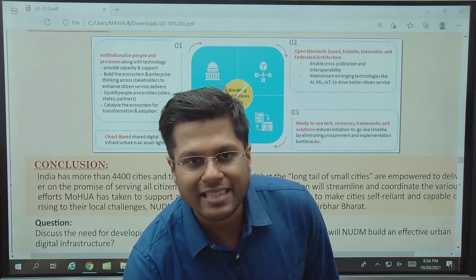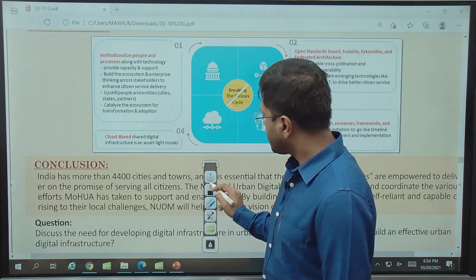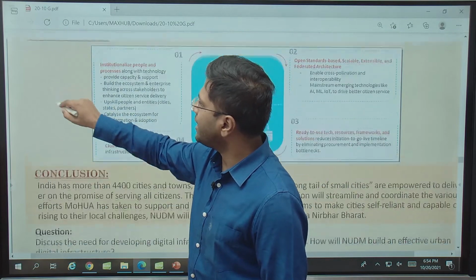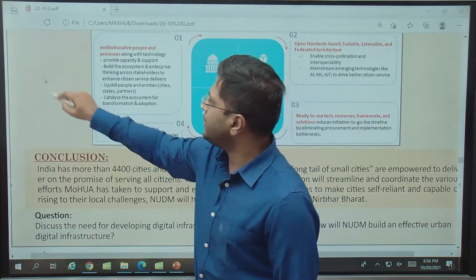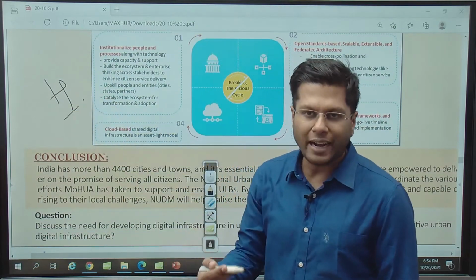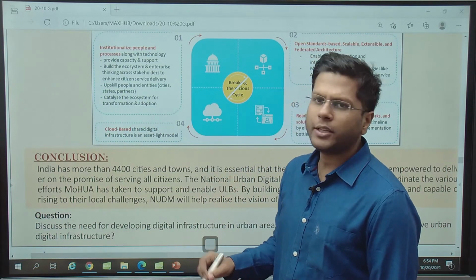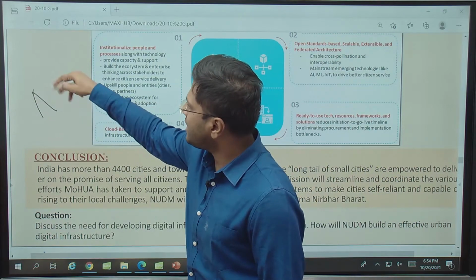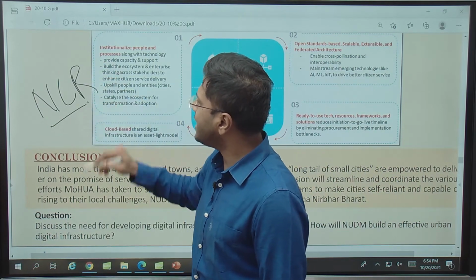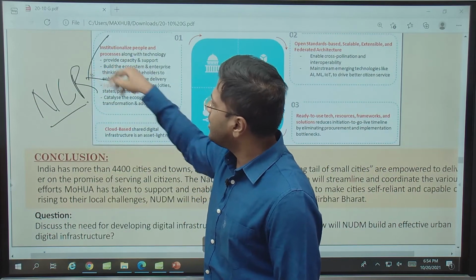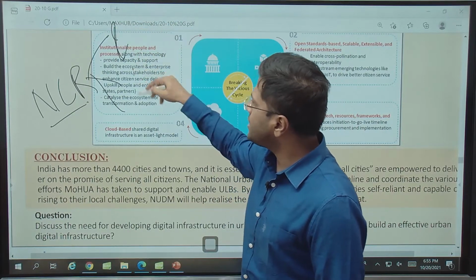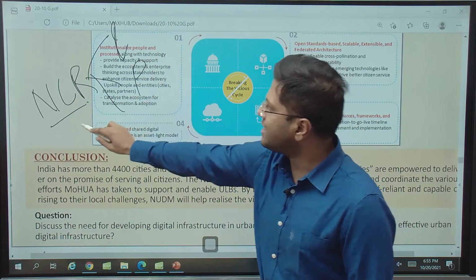So policing, for example, is a state subject. So policing is under the Haryana police, but in case the central government has something to handle there, the central government will also take part. Similarly, there is something called land management in the NCR territory, so the central government handles that. The central government actually handles land, real estate, policing, and a couple of more services in the NCR region, right?